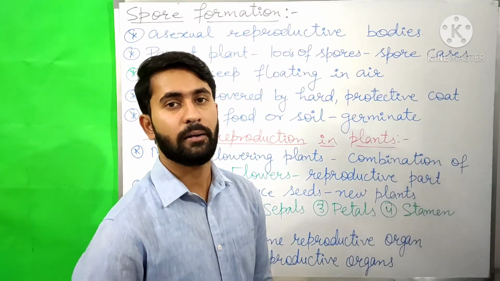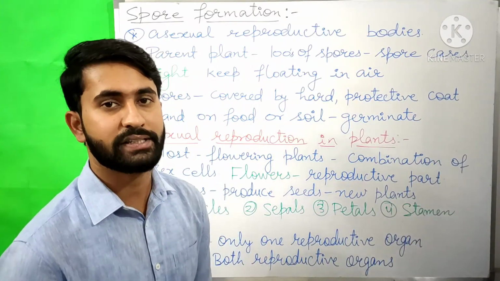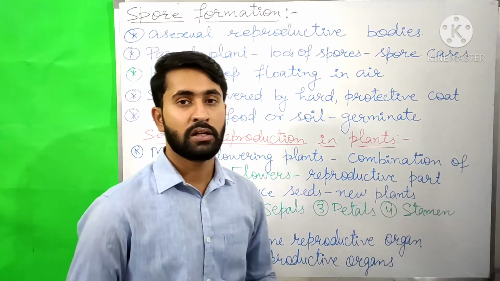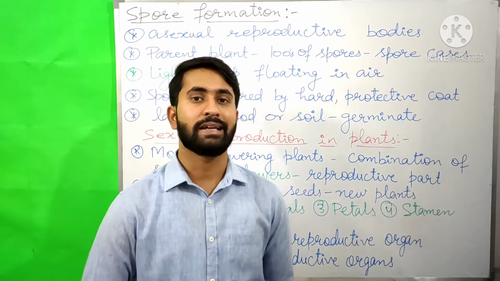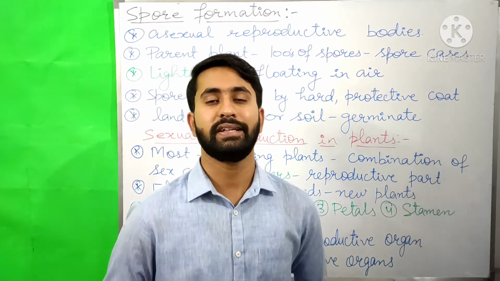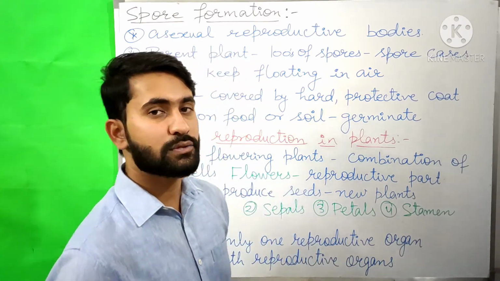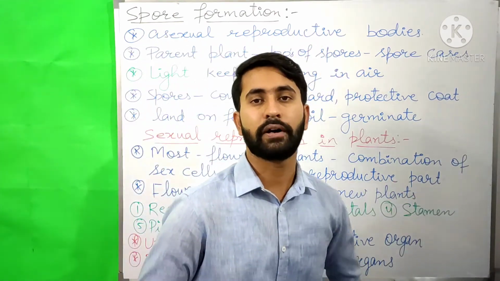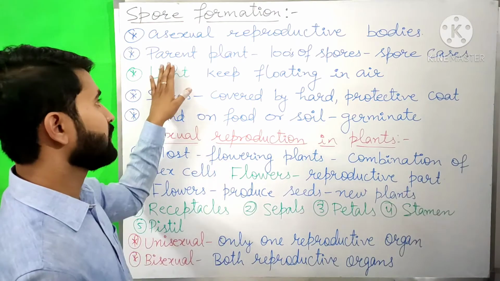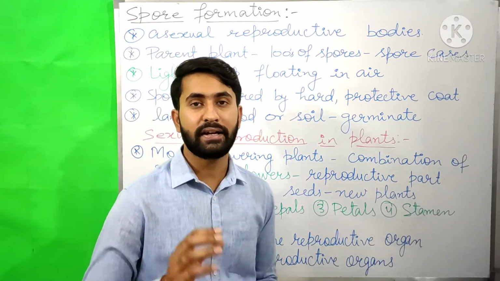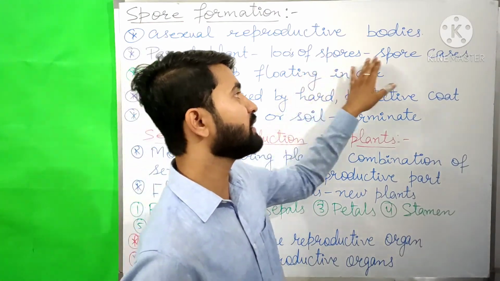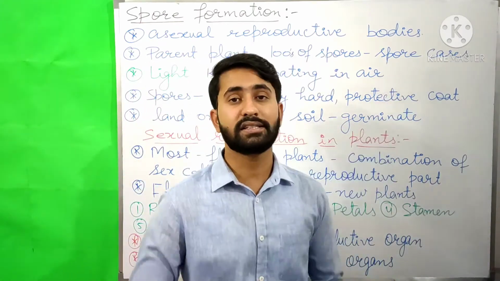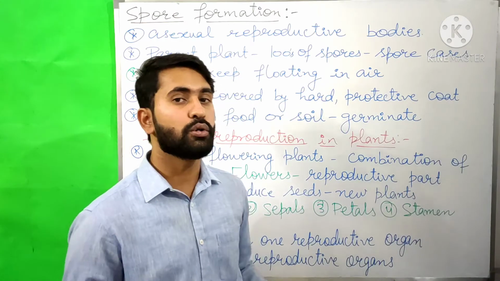Now we will learn about another method of asexual reproduction, that is spore formation. So spore formation is another method of asexual reproduction. The spores are asexual reproductive bodies. The parent plant produces hundreds of spores in the spore cases, and when these spore cases burst, then the spores